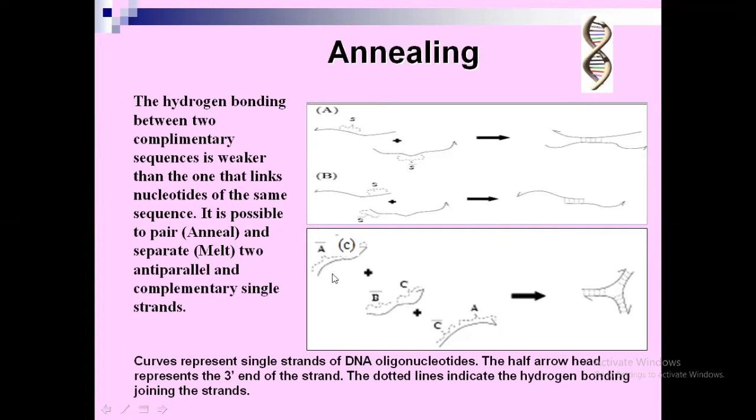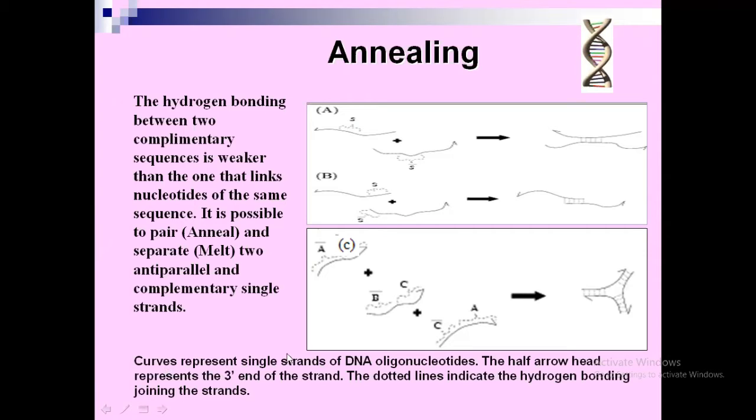In the third picture, this is one strand and this is another strand. You are going to join them, and you will get the synthesis of DNA. So a new strand is being synthesized.